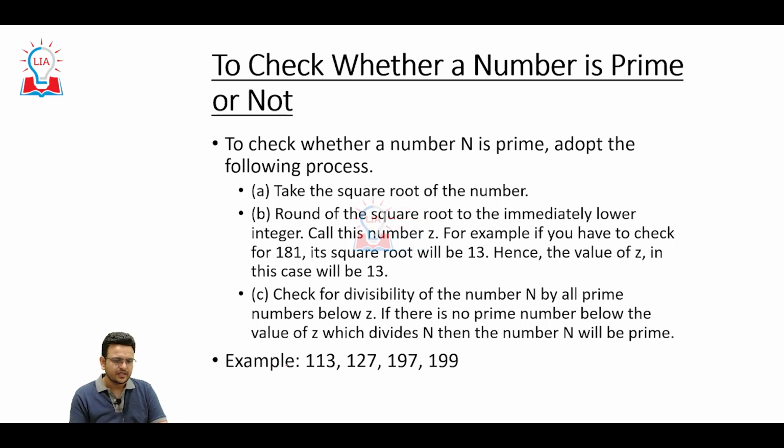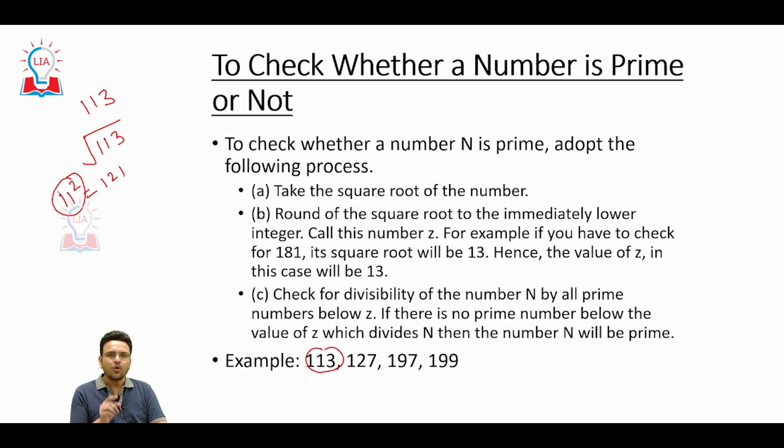Now to check whether a number is prime or not, there is a very simple way. Consider we are taking 113 and checking whether 113 is a prime number or not. We will take the nearest root of 113. We know that 11 square is 121. Now we will write all the prime numbers up to 11: 2, 3, 5, 7 and 11. Anyway, this number is not divisible by 11.